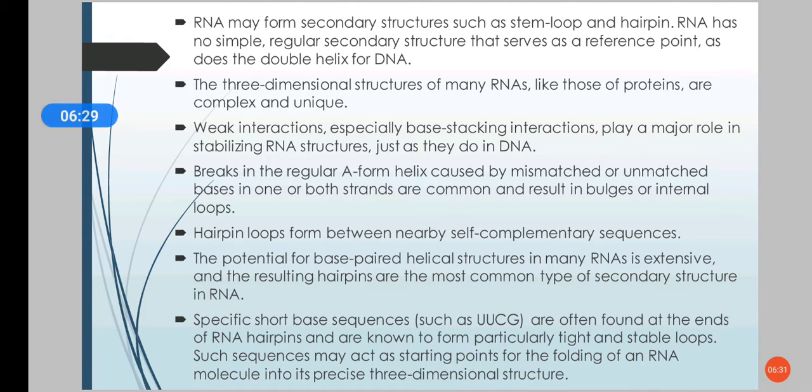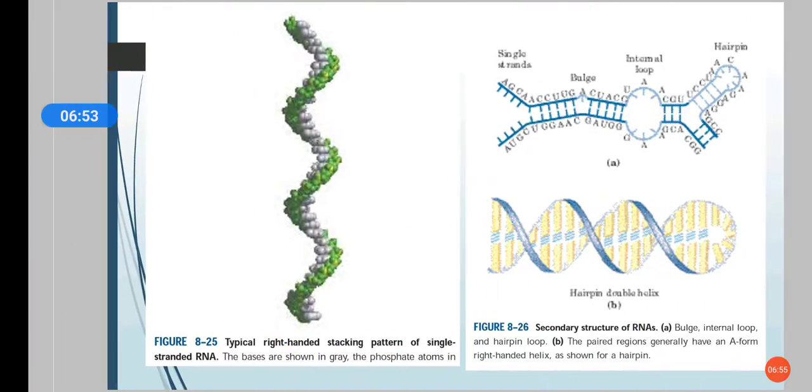Some specific short base sequences such as UUCG are found at the ends of these RNA hairpins, and they are known to form particularly tight and stable loops. Such sequences can act as a starting point for the folding of the RNA molecule into its three-dimensional structure.